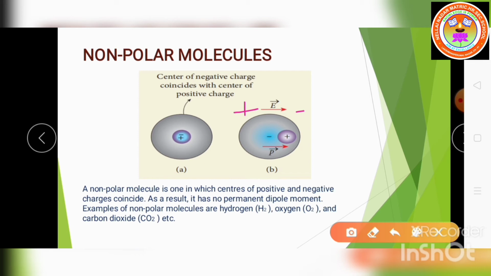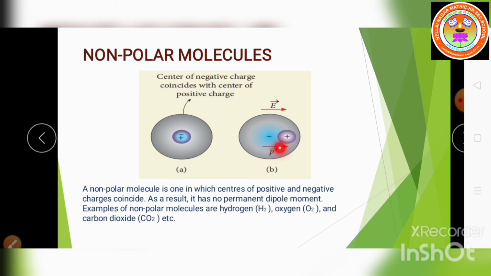Okay, so listen children, what happens if I apply an external electric field, positive here and negative here? The positive charge attracts the negative and the negative charge attracts the positive. So now they are separated by a small distance. So when an external electric field is applied, the centers of positive and negative charge are separated by a small distance, which induces a dipole moment.